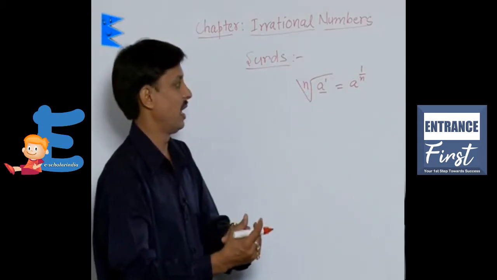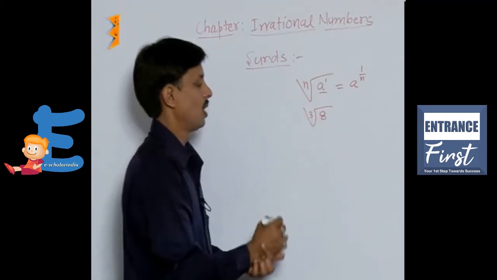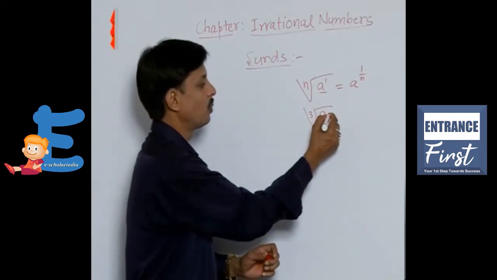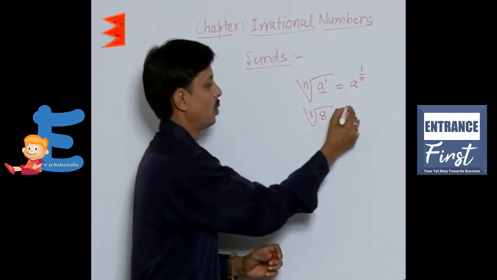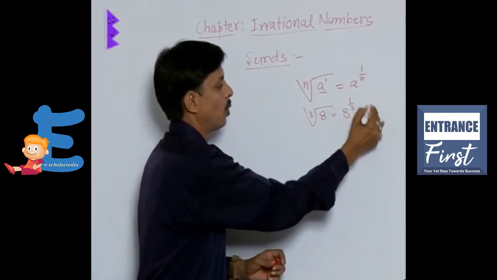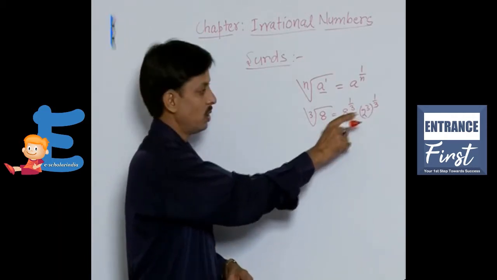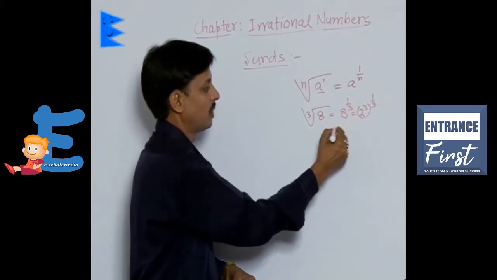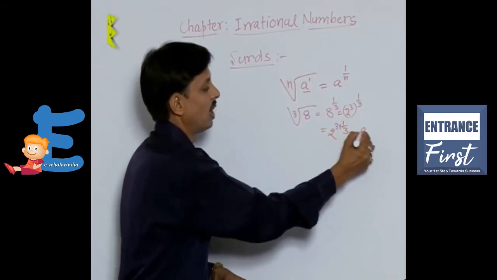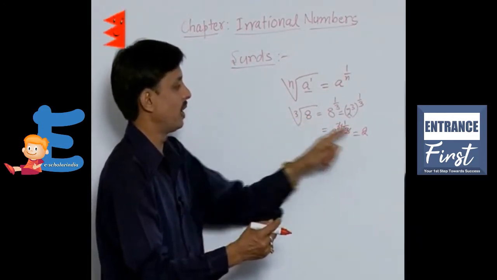So I am taking an example. If I say cube root of 8, is it a surd or not? The value of cube root of 8 is 8 to the power 1 upon 3. It can be written as 2 cube whole to the power 1 upon 3, since 8 is 2 into 2 into 2. This is 2 cube to the power 1 upon 3, which becomes 2 to the power 3 into 1 upon 3. It becomes what? 2.